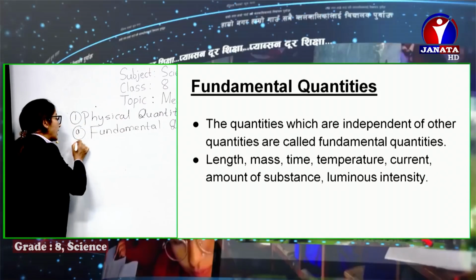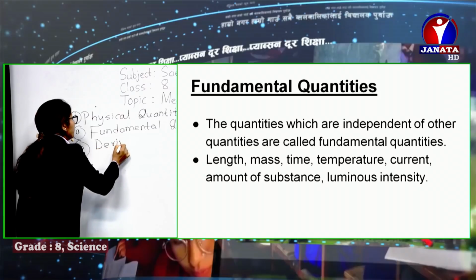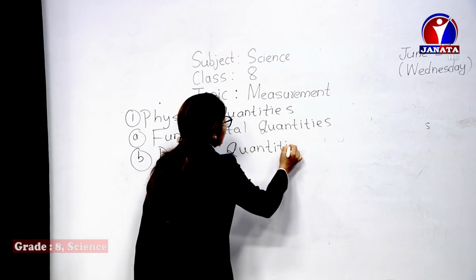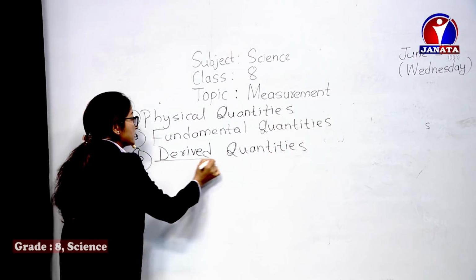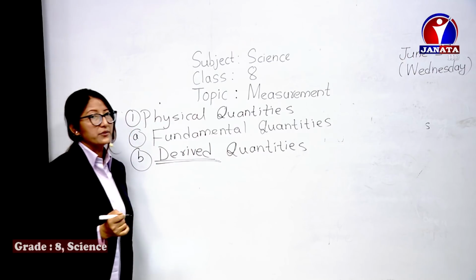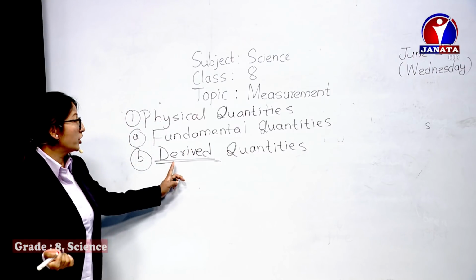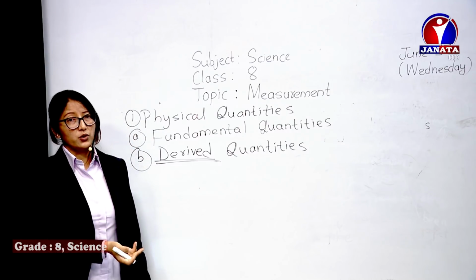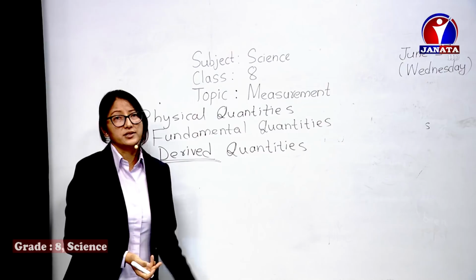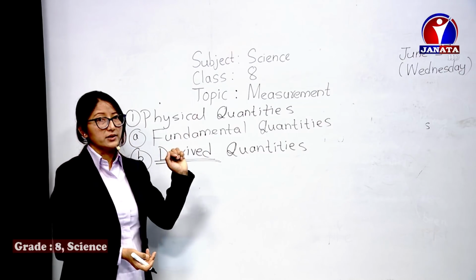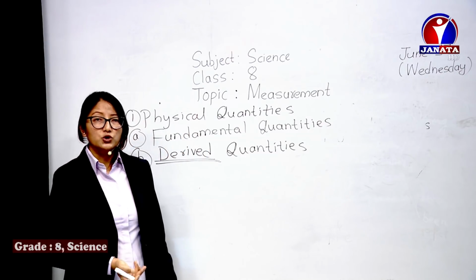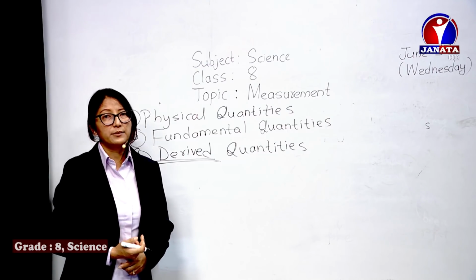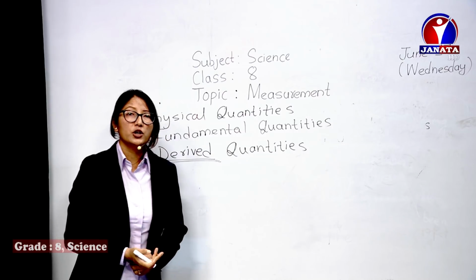And secondly, we have derived quantities. Now derived, when we just look at this word, it's much clearer. With the word only, we get the complete definition. Derived, of course, means derived from some other quantities. Now, which quantities? Yes, from fundamental quantities. So derived quantities are those quantities which are derived from fundamental quantities. That means it depends upon other quantities.